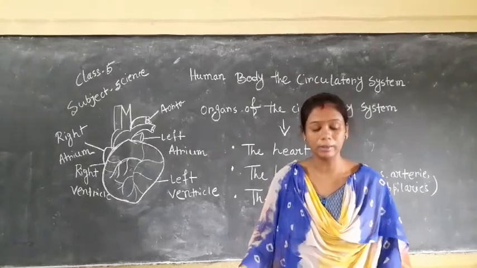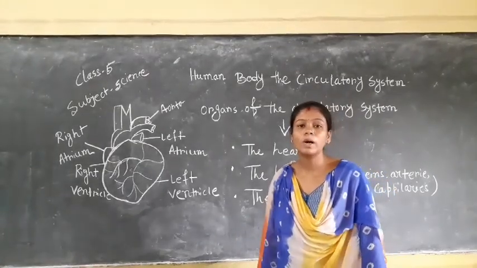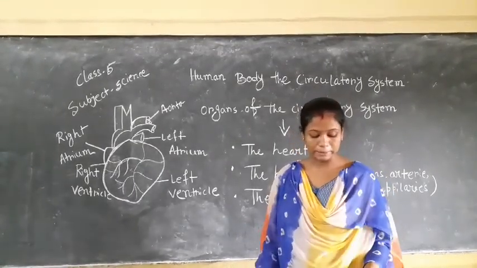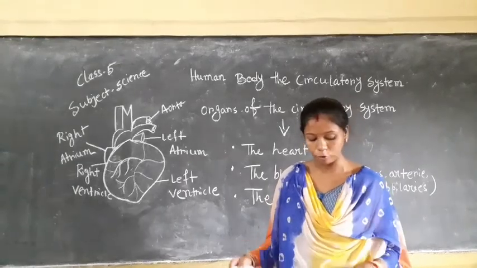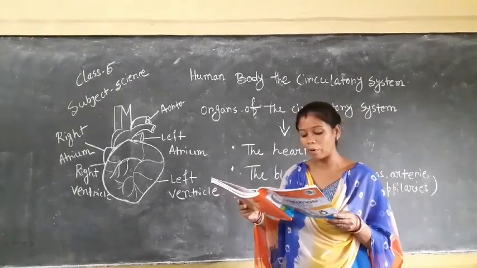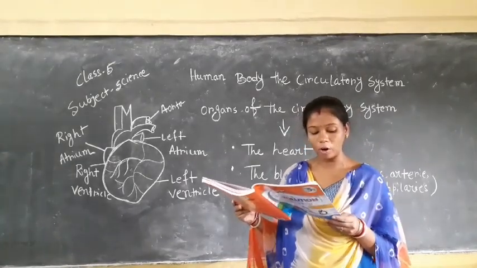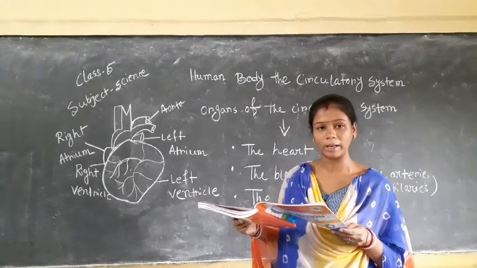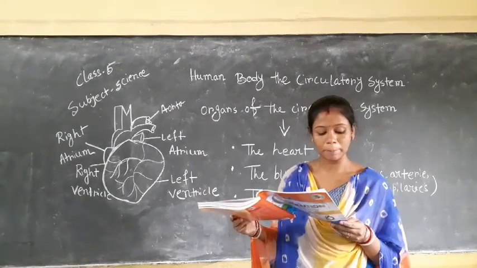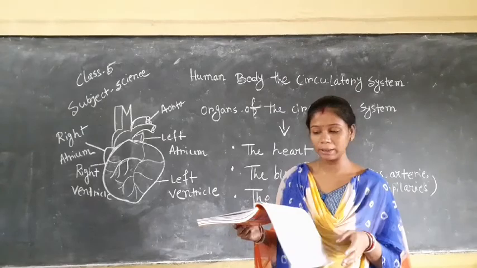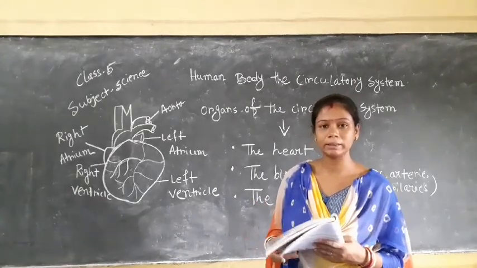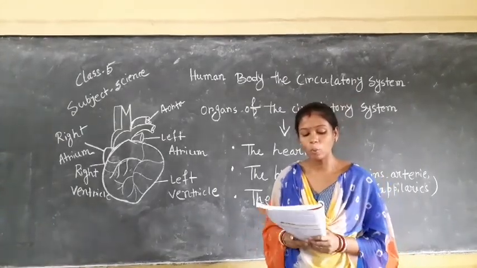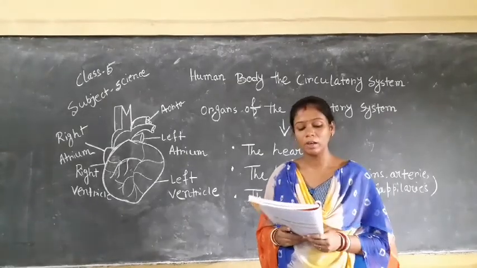So next we learn about blood. What is blood? Blood is a special kind of red colored fluid that flows inside our blood vessels and delivers oxygen and nutrients to the body cells. It consists of plasma, red blood cells, white blood cells and platelets. So what are the functions of these things?